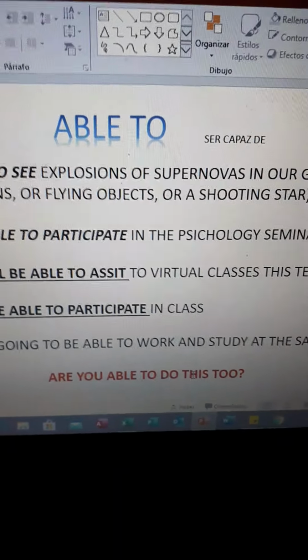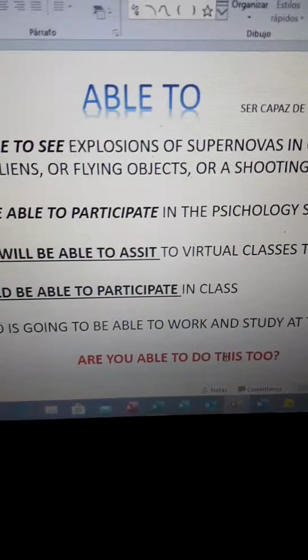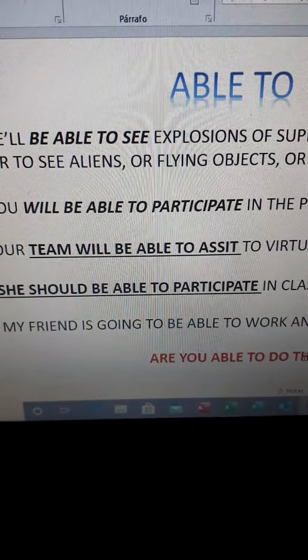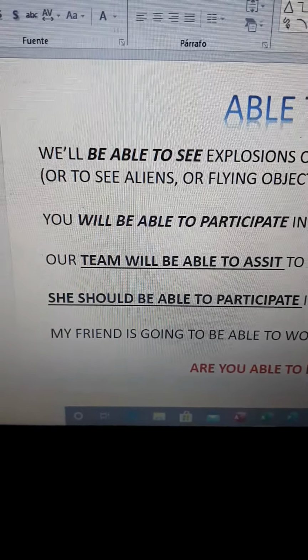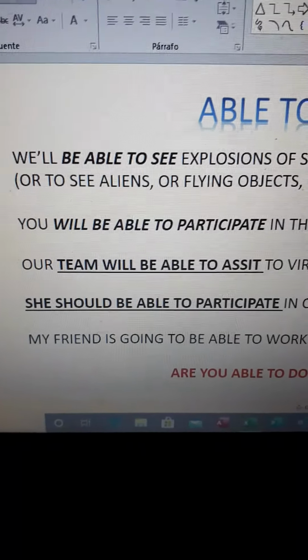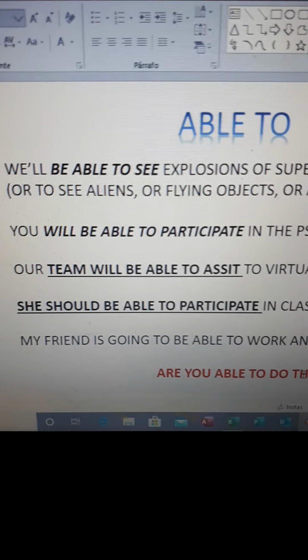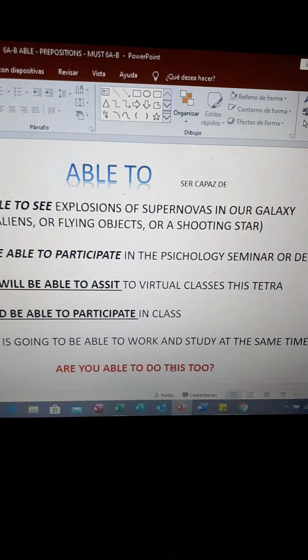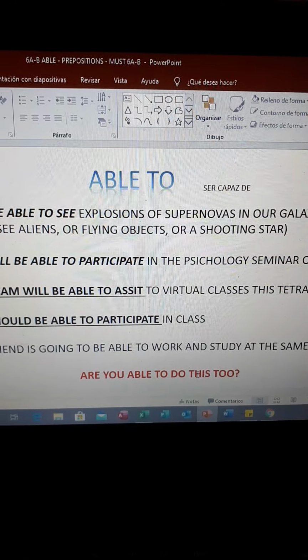Okay. So able means something that you can do. It's kind of similar to can, but it's kind of different. Here we have some examples. We'll be able to see explosions of supernovas in our galaxy, or to see aliens or flying objects or a shooting star. If we have a telescope, we can be able to do this.